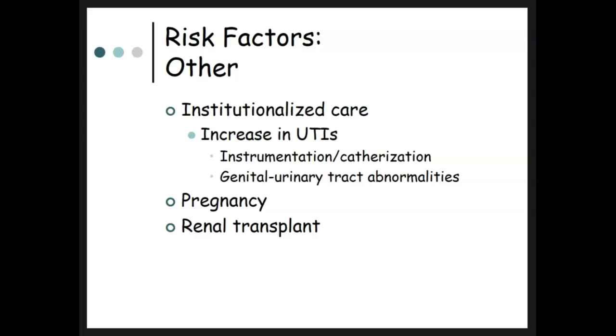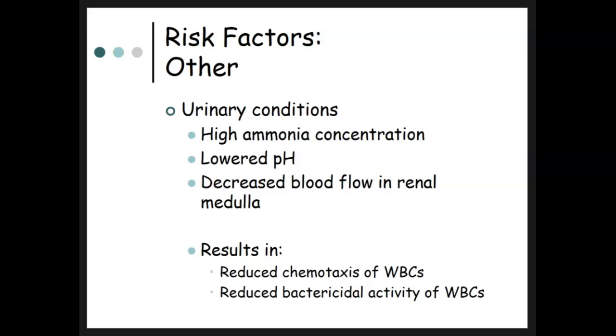Other risk factors, if you're in a hospital or nursing home, any kind of institutionalized care, you have an increased risk of urinary tract infection. Also, pregnancy and renal transplant. Other risk factors, high ammonia concentration, lowered pH, so if it becomes more basic, decreased blood flow in the renal medulla, and this results in reduced chemotaxis of white blood cells and reduced bactericidal activity of the white blood cells.